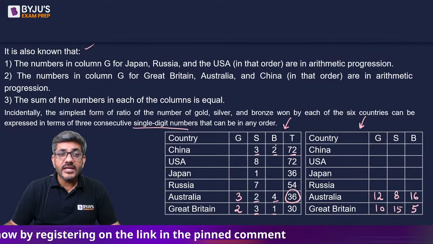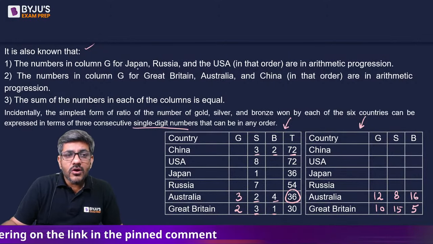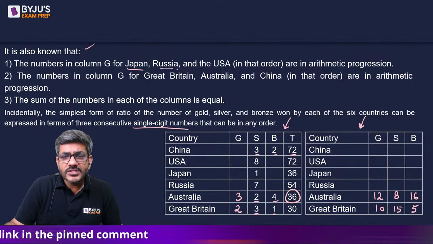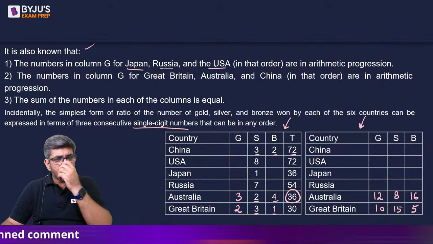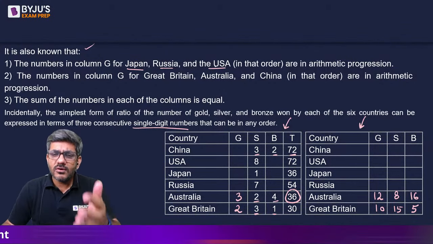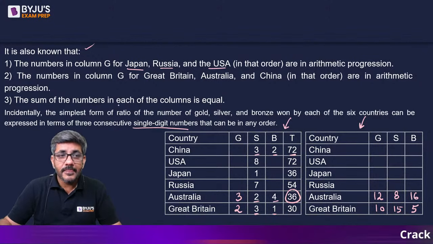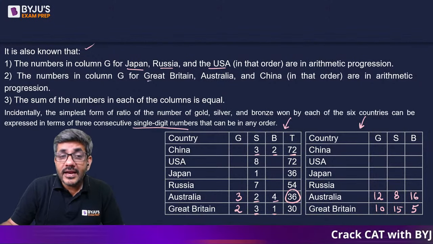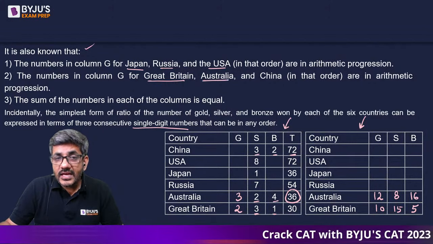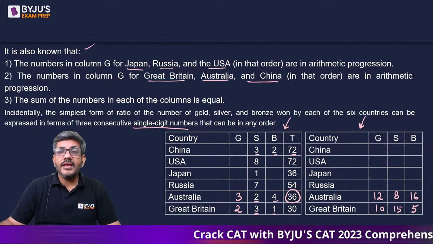What else? और क्या दिया हम लोगों को? The numbers in column G for Japan, Russia and USA, they are in arithmetic progression, but currently we don't know about Japan, Russia or USA. मैं नहीं पता. The numbers in column G for Great Britain, Australia and China are in AP series.